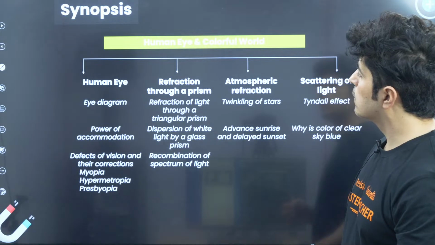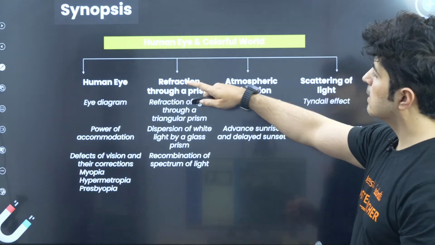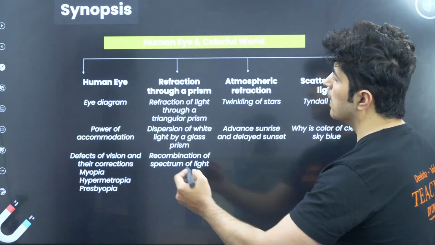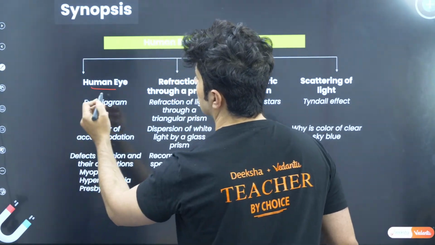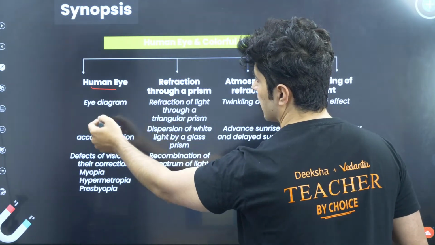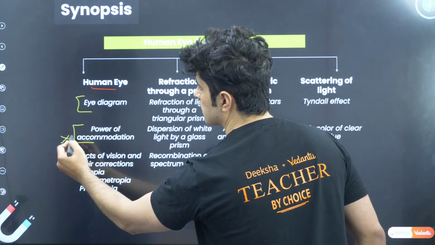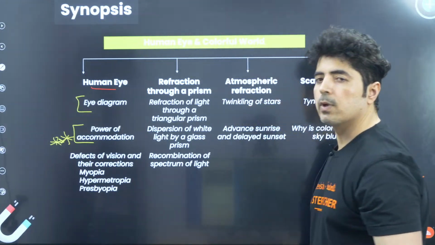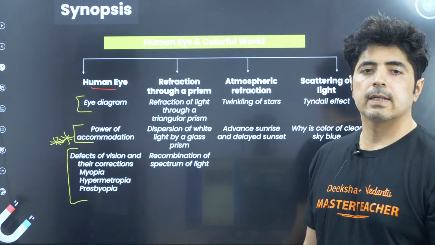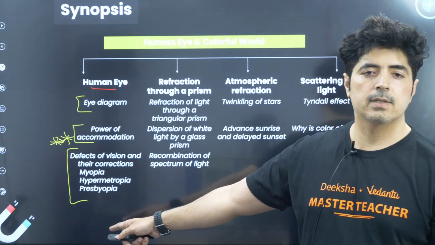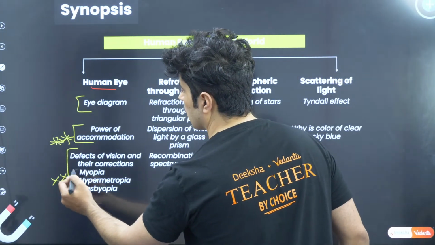Okay, so this is what we are going to study in this entire chapter. Human eye and a colorful world. This is the chapter name. These are the topics we would be studying. One is your human eye. Second, the eye diagram, power of accommodation. This is a very important topic, guys. Sometimes on MCQs you have questions from this. And defects of vision. I'm sure everybody has done this well. If you have not, please be with me and I'll be able to tell you how to do this. So this is a pretty good topic also.